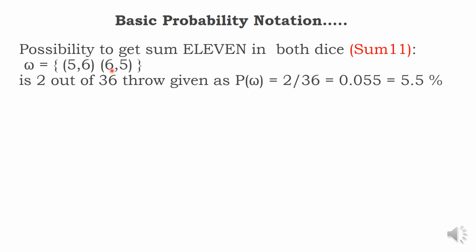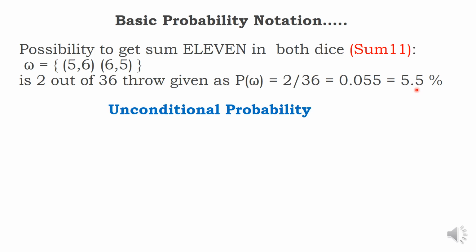First die is 6, second die is 5, accepted. First die is 6, second die is 6, 12, not accepted. So, only 2 possibilities out of 36 give a total of 11. We say the probability is 2 by 36, that is 0.055.